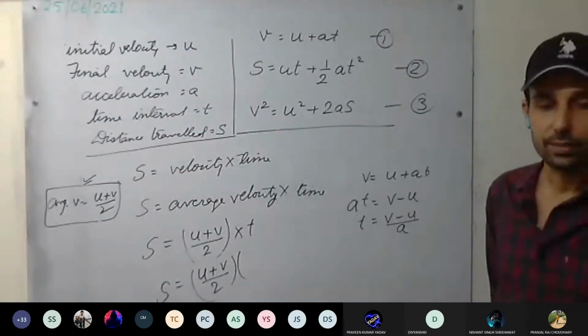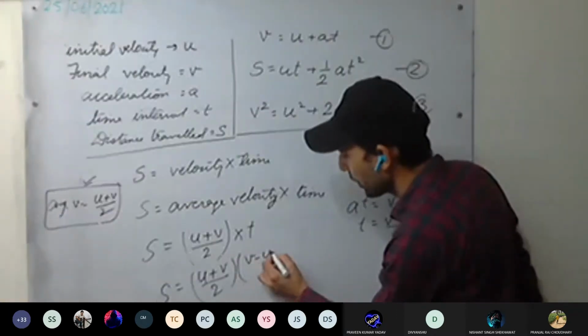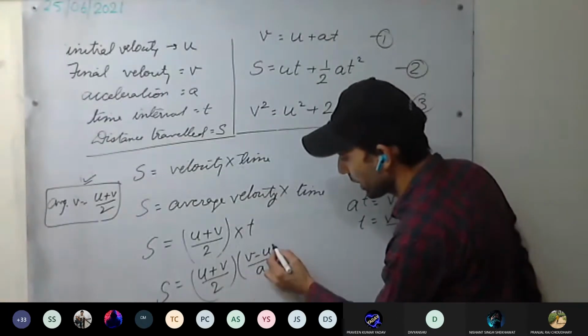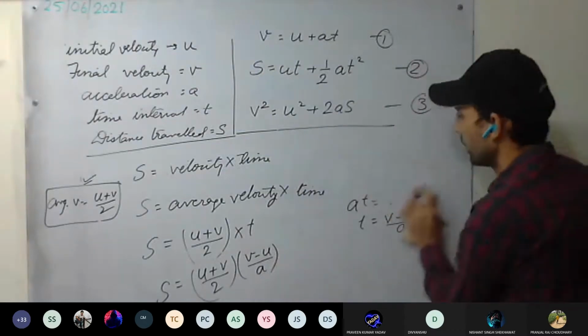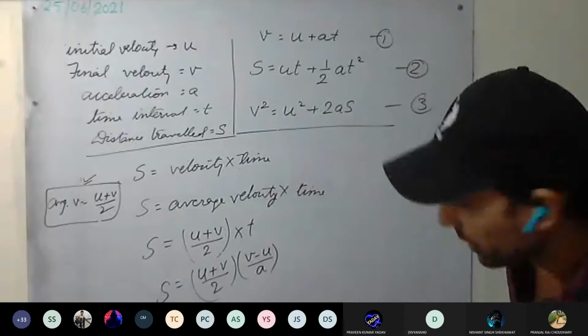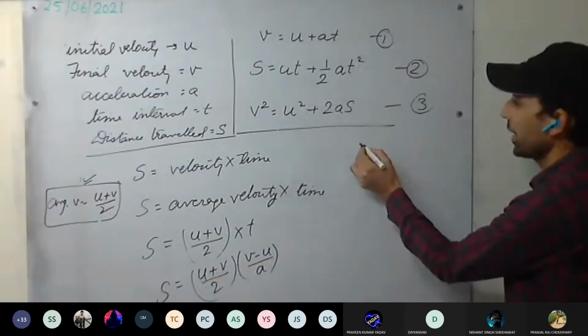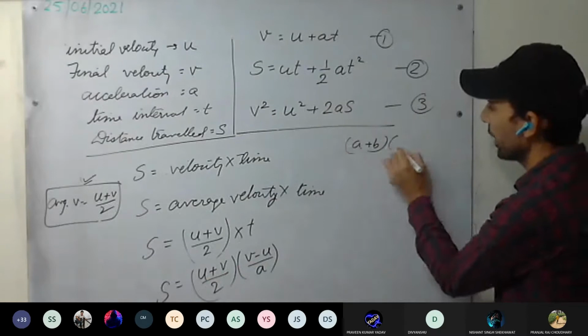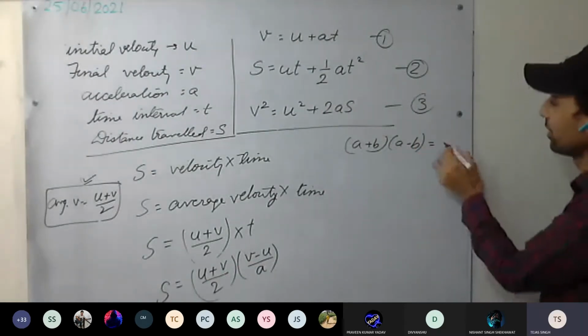Have you understood this one? Okay, put it here: V minus U upon A. Now what is this? V minus U into V plus U. A plus B into A minus B, what is it?